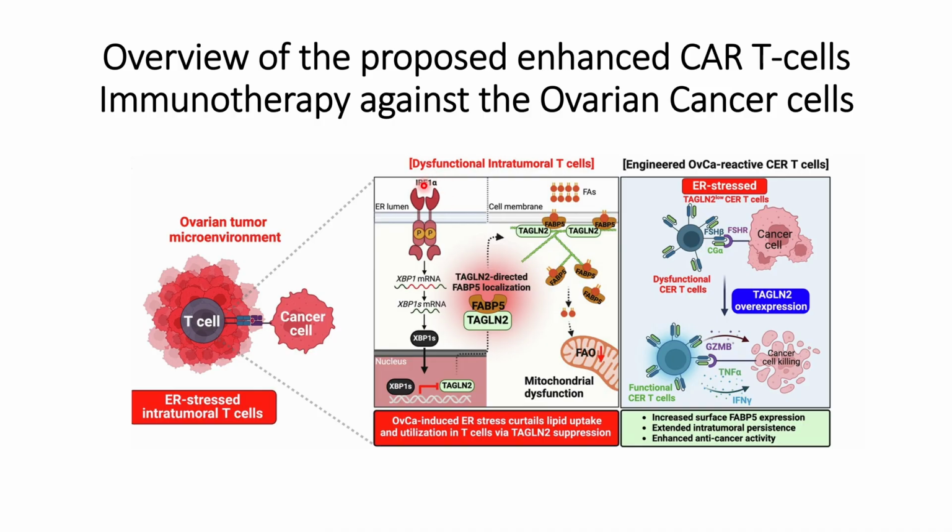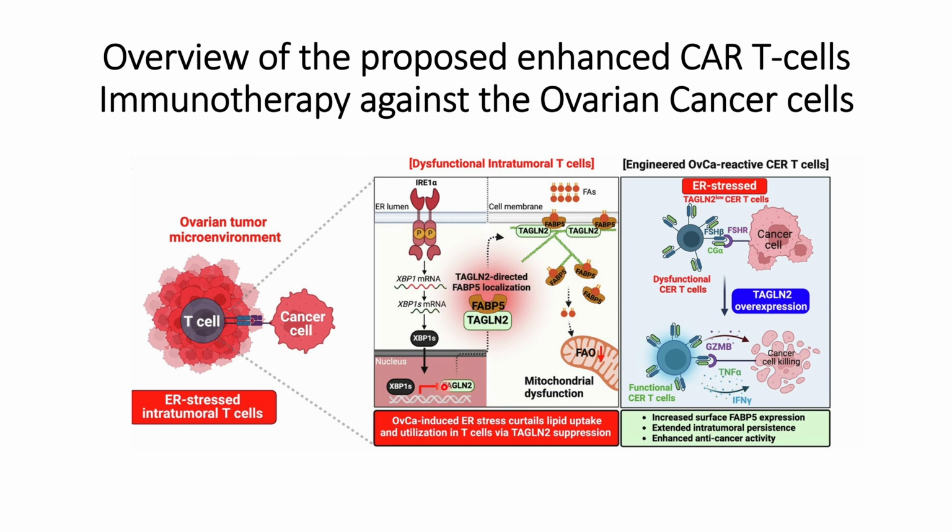So what it does is, IRE1 alpha will cause the cleavage of XBP1 mRNA in a way that it will form XBP1S mRNA, which is now functional, and then it will go to the nucleus and it will inhibit TAGLN2 protein formation.